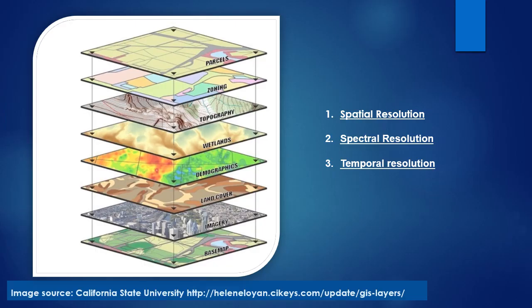Spatial resolution refers to the size of the smallest feature that can be detected by a satellite sensor or displayed in a satellite image. Spectral resolution refers to the ability of a satellite sensor to measure specific wavelengths of the electromagnetic spectrum. Temporal resolution refers to the time between images. We determined our work area with the spatial resolution and spectral bands selection that we applied to this metadata.